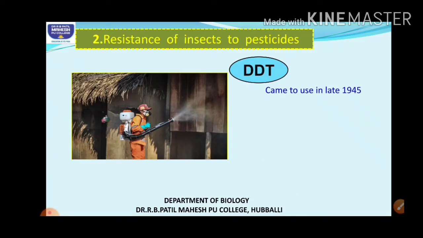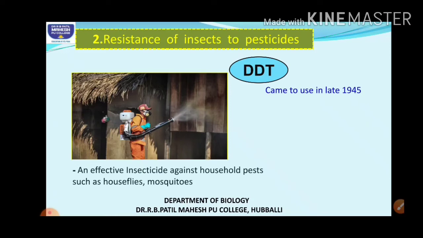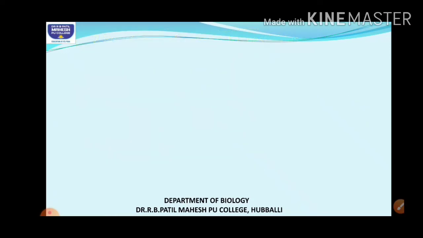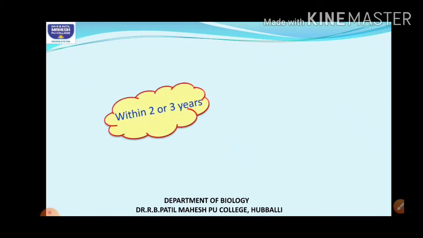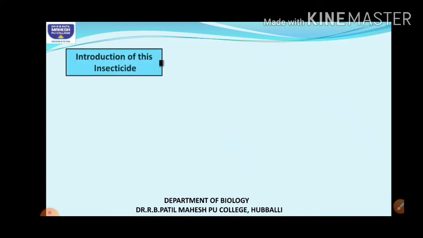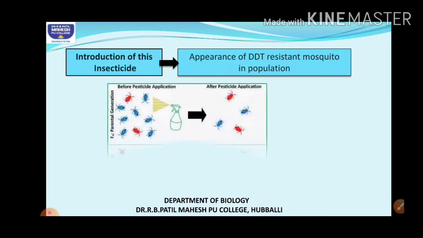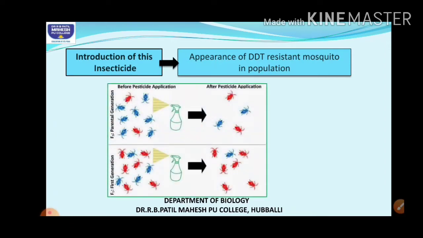It was thought to be an effective insecticide against household pests such as houseflies and mosquitoes. But within just 2 to 3 years of the introduction of this insecticide, new DDT resistant mosquitoes appeared in the population.